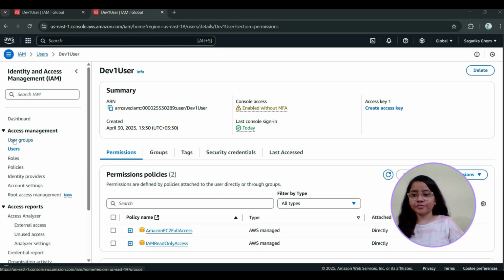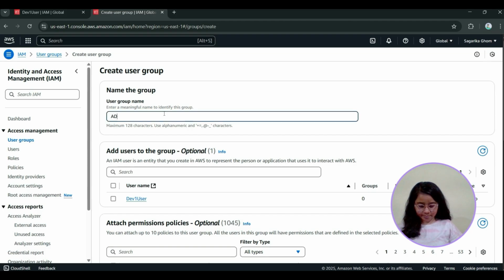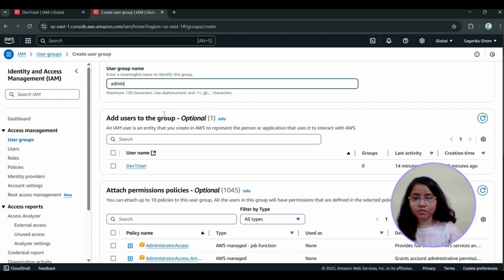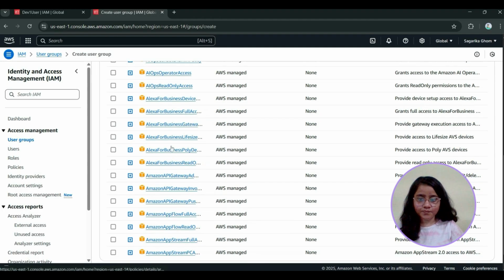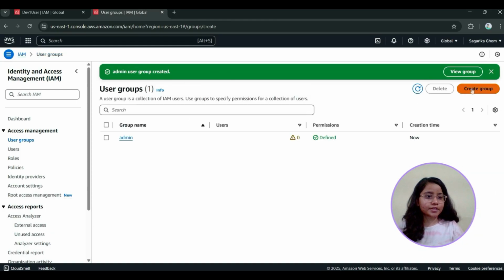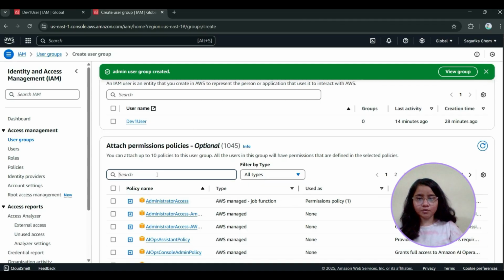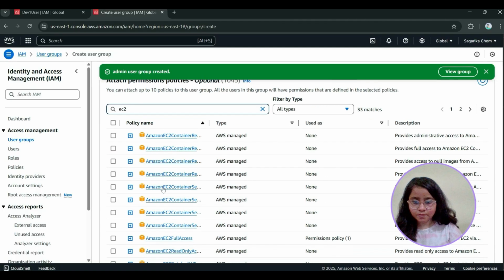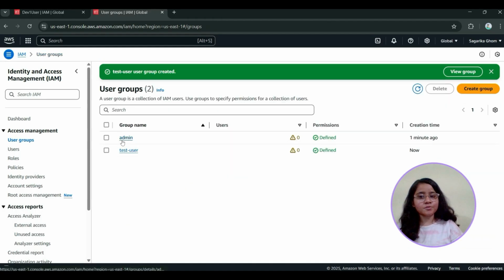Now we will create a user group. Click on User group, Create group, give name admin, give administrator access, create user group. Admin group created. One more, create group, name test user group, give permission EC2 full access to the test user, create user group. Now we have two groups, admin and test user.